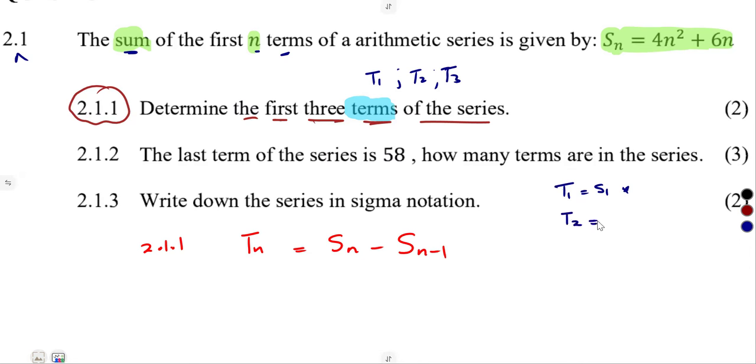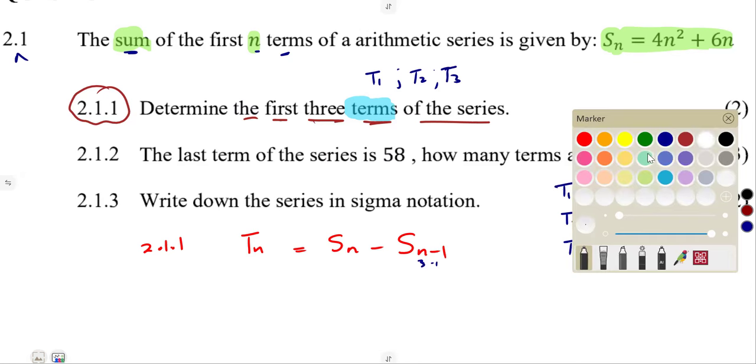But T2 is going to be, in place of n, S2 minus S of 2 minus 1, which is S1. T3 is going to be determined. Our n is 3, so that's S3 minus S of 3 minus 1, that's S2. So you are going to need this, guys, which is fine. You can just substitute into the formula. S1 means in place of n is 1. S2 means in place of n is 2.